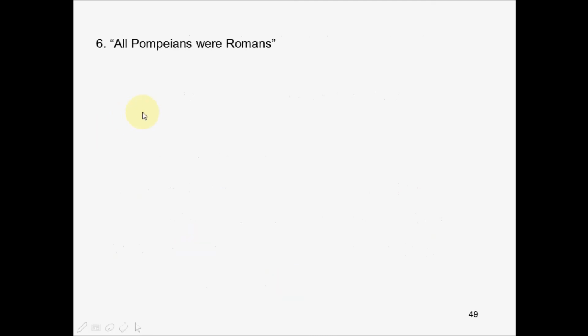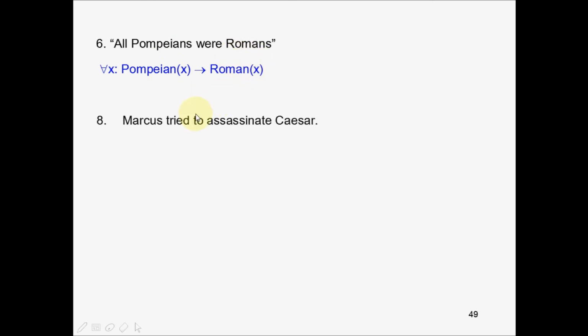Next sentence, all Pompeians were Romans. Now in this sentence, Pompey is a tribe in Rome. So Pompeian is a subclass of a superclass called Roman. So this can be written as, for all x, if x is known to be a Pompeian, implies that x is a Roman. Marcus tried to assassinate Caesar can be written as, tryassassinate(Marcus, Caesar).